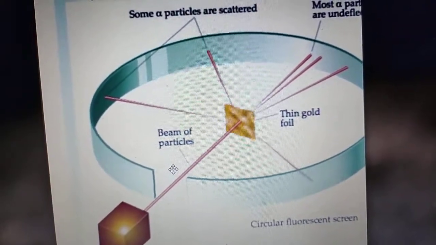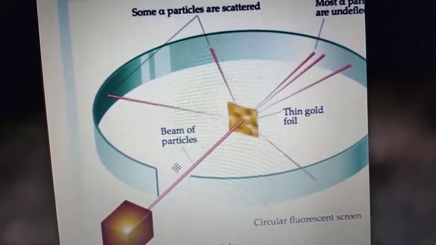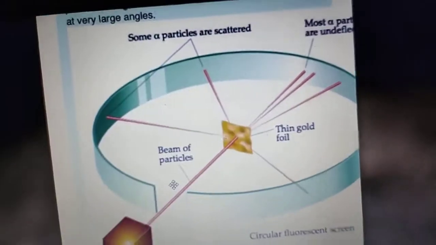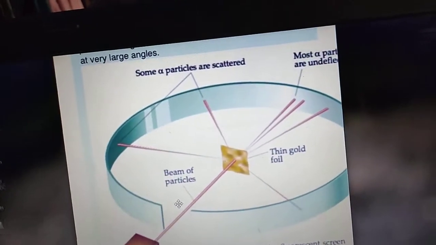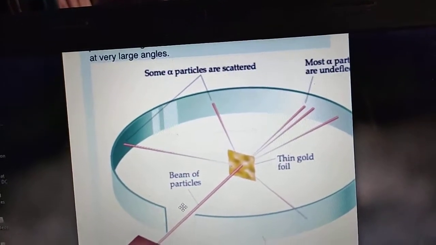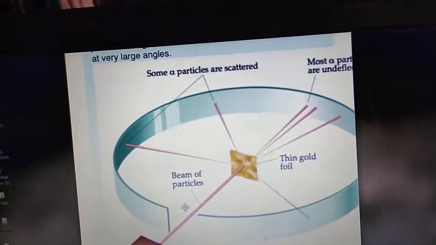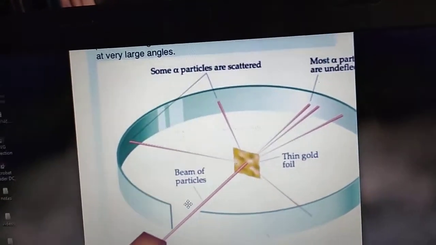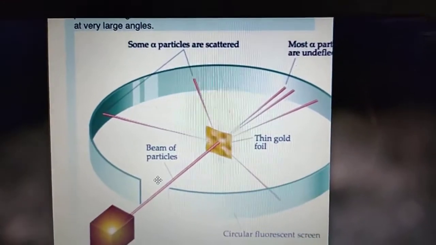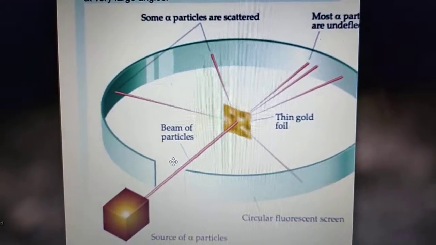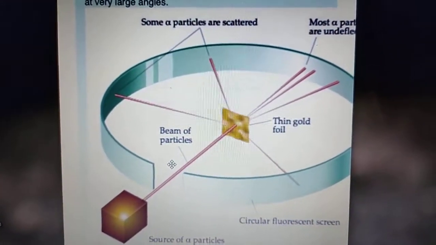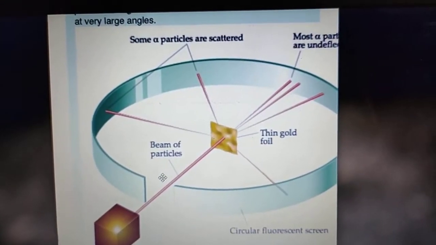The nucleus of an atom consists of protons and neutrons. Electrons and the nucleus are held together by an electrostatic force of attraction.